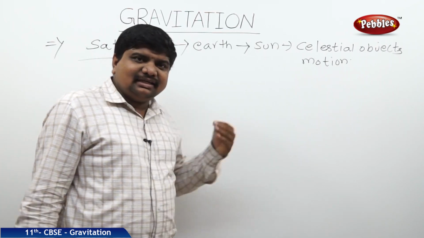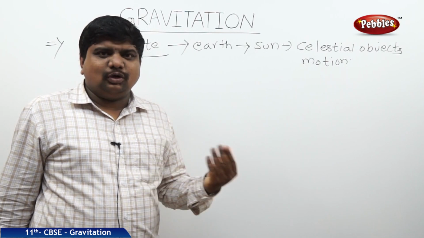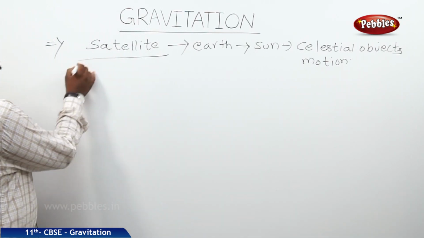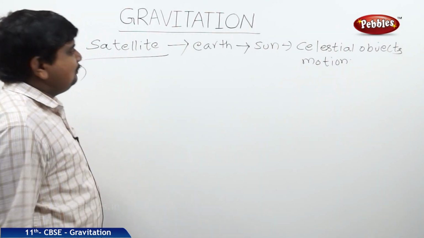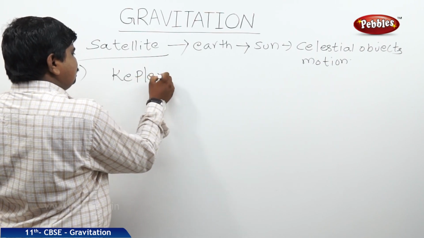While he applied the gravitational force on the planetary motion, Kepler, one of the great scientists, Johannes Kepler, took advantage of that, and he derived 3 laws with regard to the planetary motion. These are said to be Kepler's laws of planetary motion.